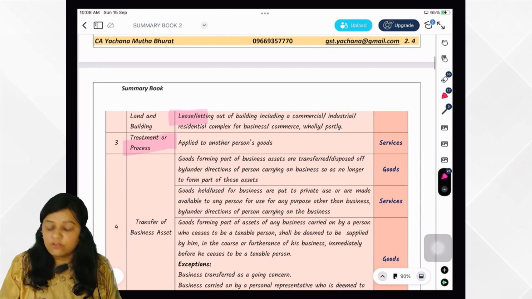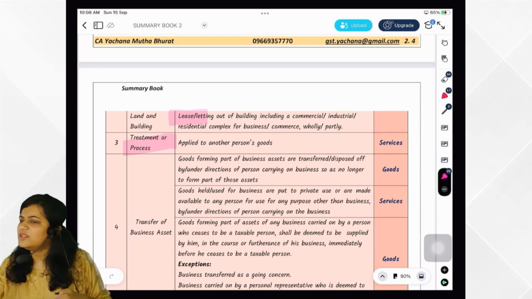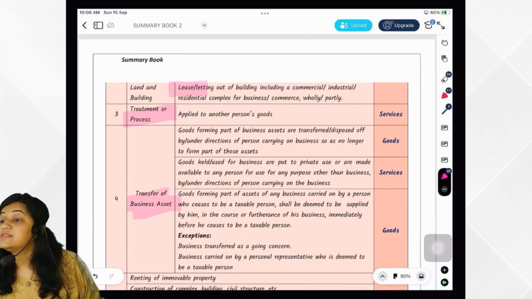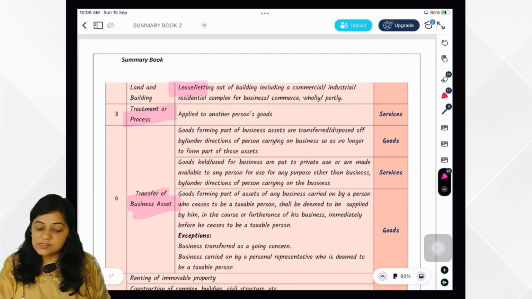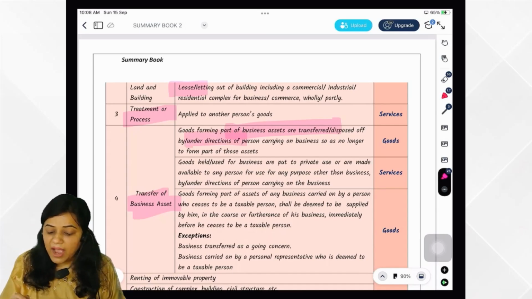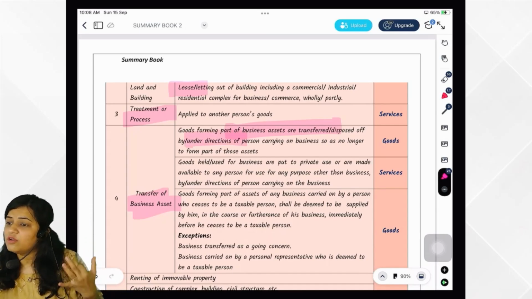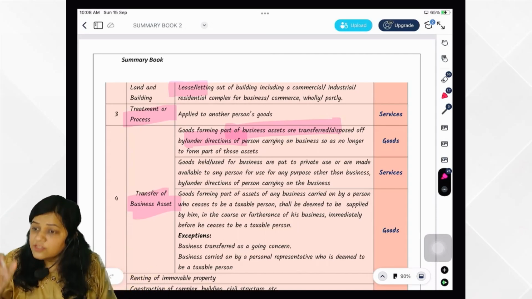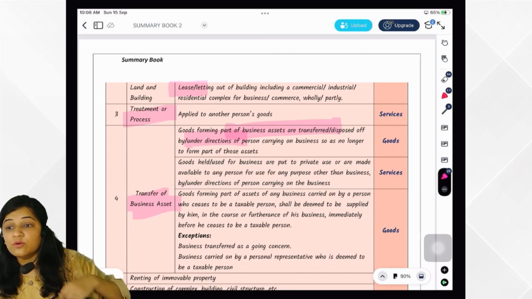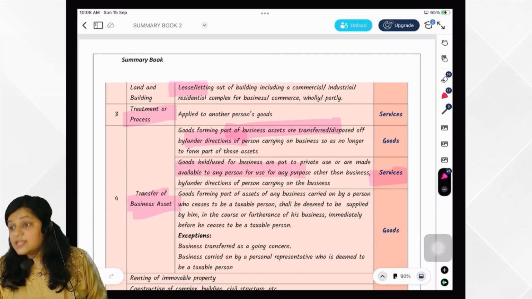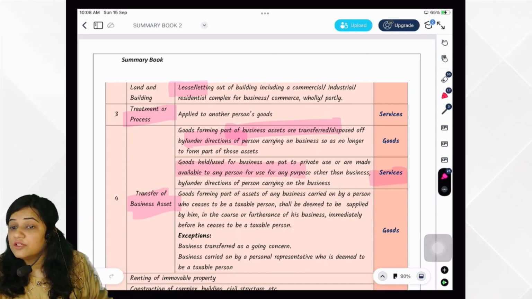Very good. Then treatment or process. You are applying it to someone else's product. Job work, supply of service. Very good. Then transfer of business assets. You are transferring your business asset, that is, your business assets are transferred or disposed of by or under the direction of a person carrying on the business, so that it will no longer form part of the business. It would be supply of goods. But if you are putting it to private use, that is supply of service. Business asset put to private use, supply of service.